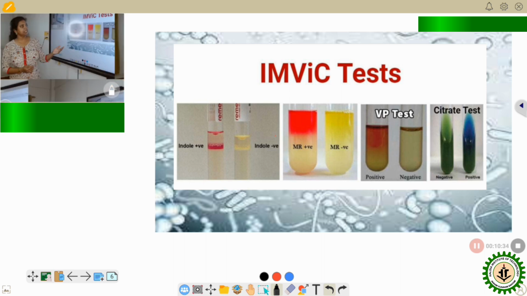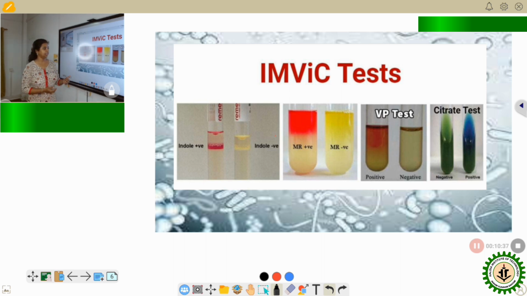After incubation, the sample is taken and added with alpha naphthol and KOH solution. If coliform is present, it will produce acetyl methyl carbinol, which will react with alpha naphthol and KOH to give a pink colored solution. Whereas in the absent test, there is no such color change.